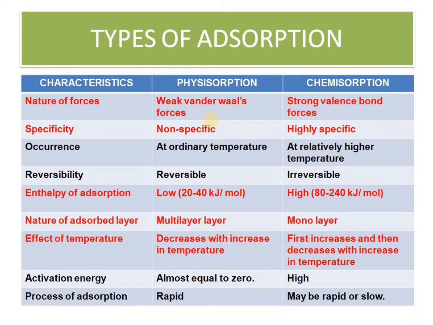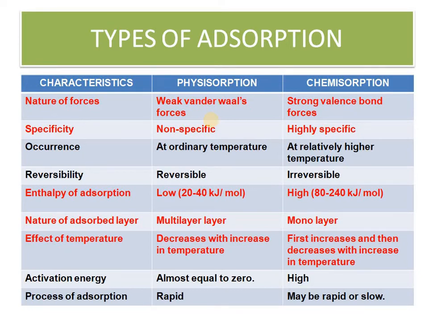Therefore the delta H, the enthalpy of adsorption, is very high in the case of chemisorption, that is, delta H is minus 240 to minus 80 kilojoule per mole. But as compared to that, in physisorption it is minus 20 to minus 40 kilojoule per mole. Whatever numbers are in the red portion, these are the most important part we should focus on.